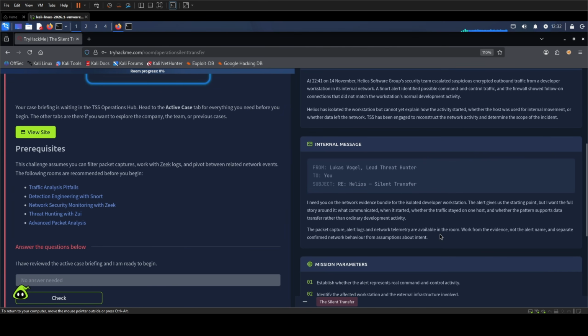That sentence is the method for the entire room. An alert name can suggest a hypothesis, but it cannot prove the full behavior. We need to correlate independent records and keep confirmed network activity separate from assumptions about intent.